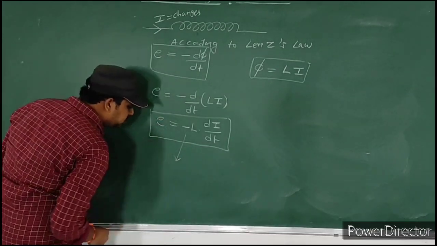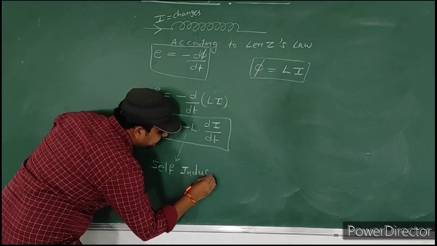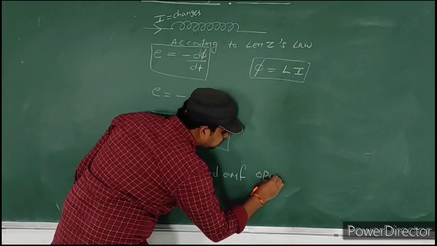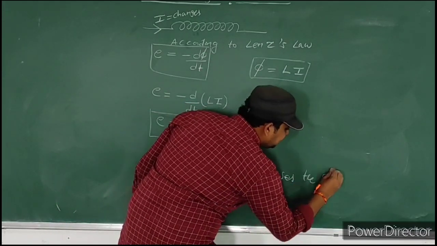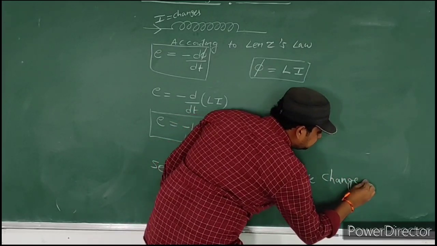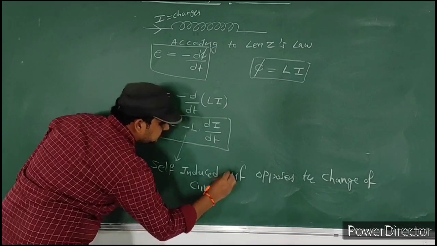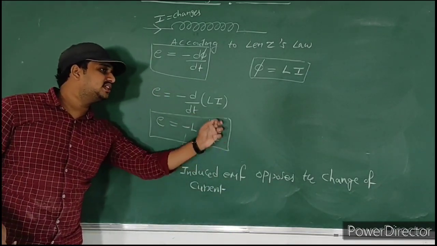The self-induced EMF opposes the change of current.